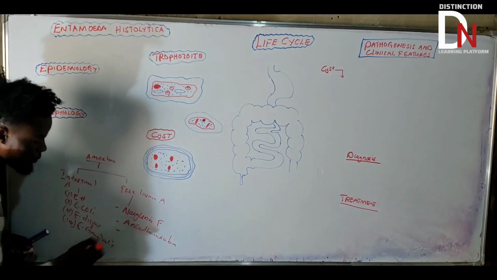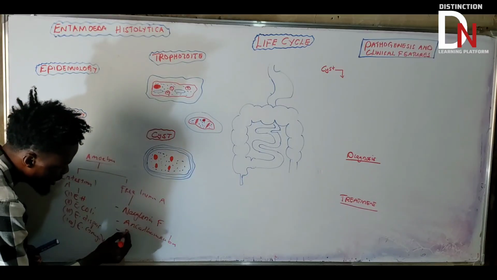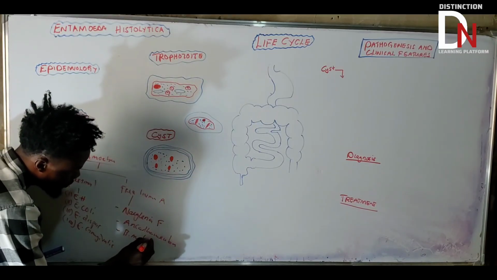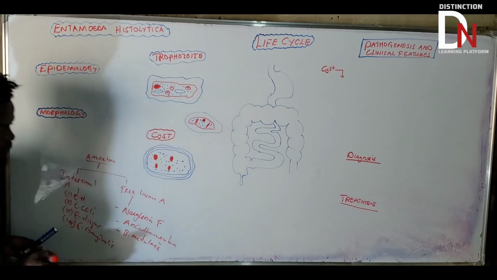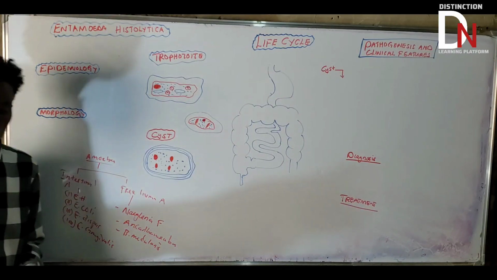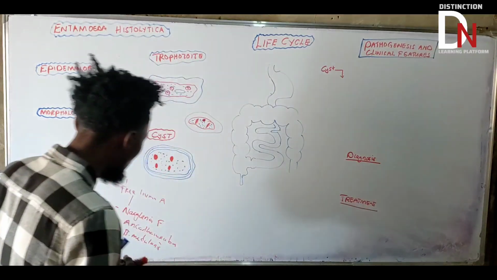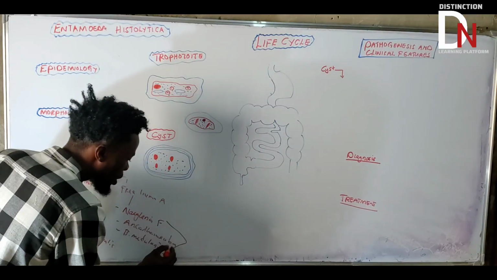There's also another one, Balamuthia mandrillaris, which is also one of the free living amoebas.